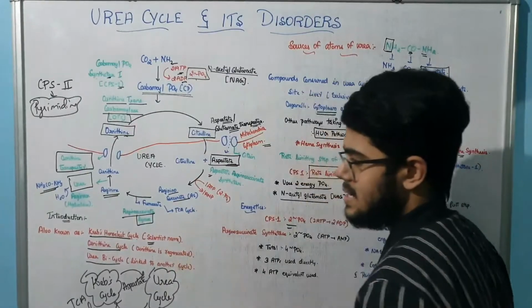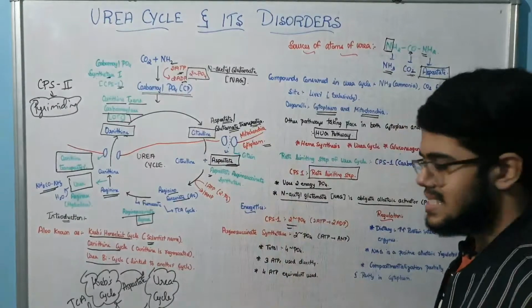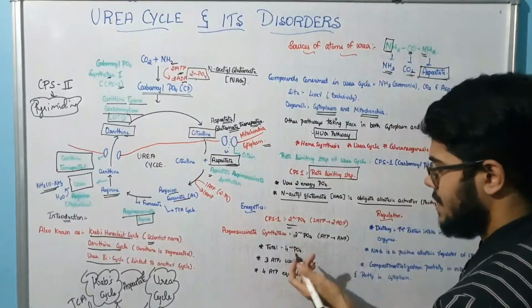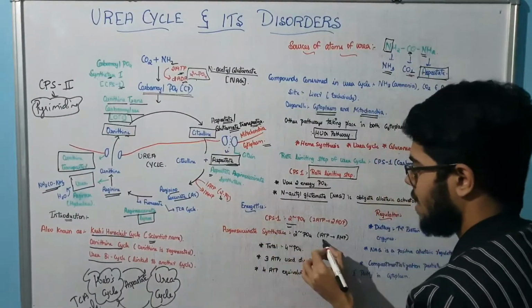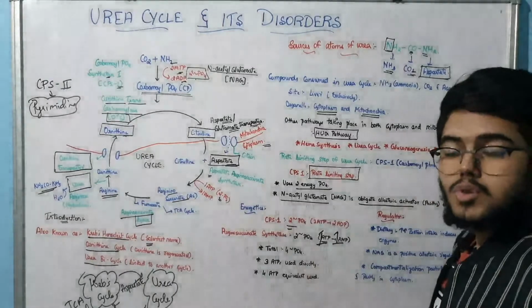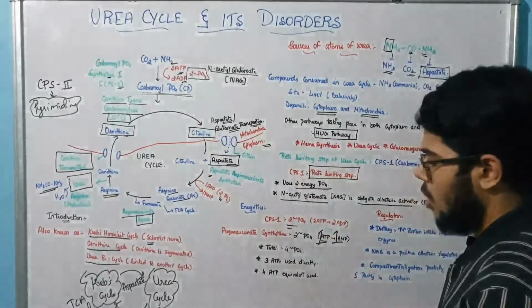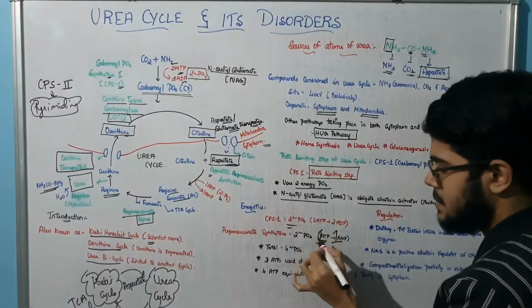And here in this enzyme, the arginosuccinate synthetase, there is 1 ATP, that is 2 phosphate bonds, and also 1 ATP, remember 1. So total, if you see, we are having how much? 4 phosphate bonds as well as 3 ATP. Yes or no?